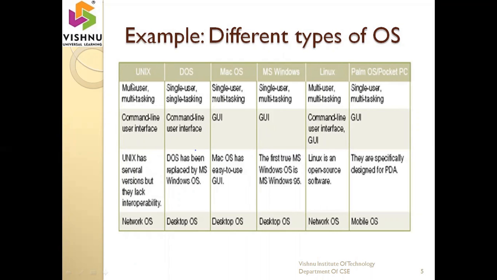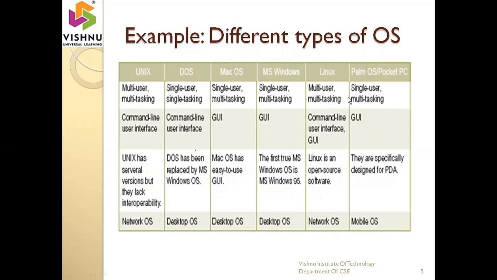The Unix operating system supports a multi-user environment and can perform multitasking. In case of DOS, it supports a single user environment and can perform only a single task at a time. In case of Mac OS, it supports a single user and performs multitasking. Same as Windows, we use a single user and multitasking operation. But Linux supports a multi-user environment and can perform multitasking. In case of Palm OS or Pocket PC, it supports only a single user and multitasking.